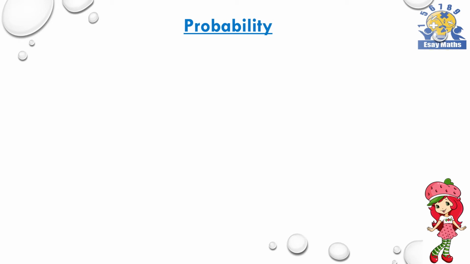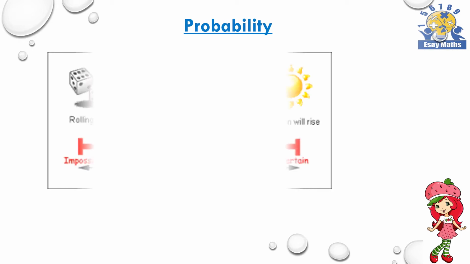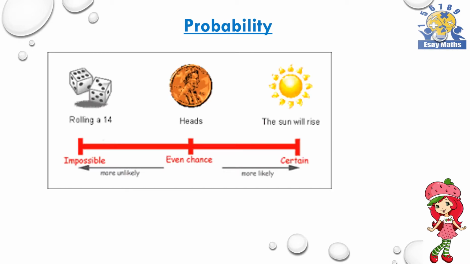Probability. What is meant by probability? Probability is the mathematical term that we can give for the possibility. Here you can see a few events. The sun will rise tomorrow. Yeah, it's an event which definitely occurs. It's a certain one. So, the probability of the event the sun will rise tomorrow is 1. It's a definite one. So, the probability is 1.